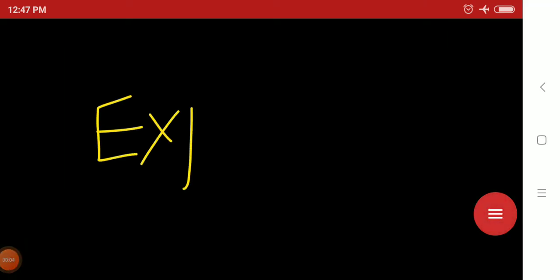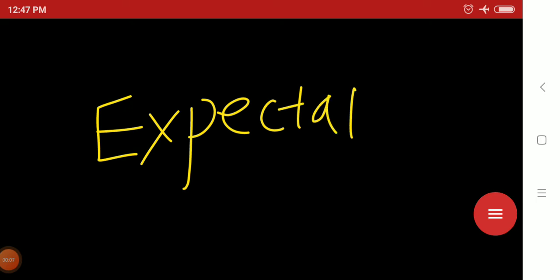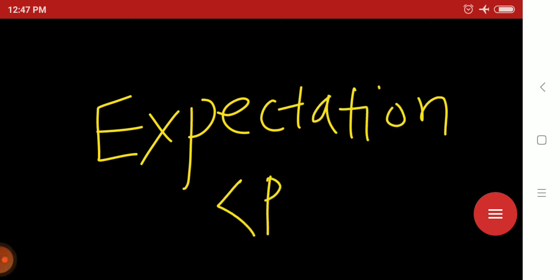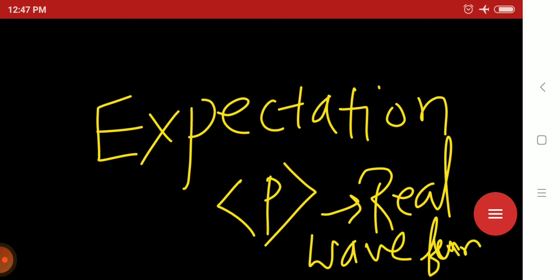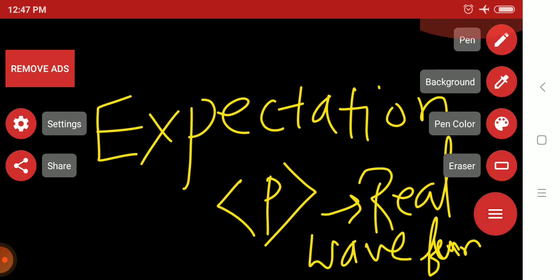Hello friends, today I am going to discuss the expectation value of momentum for any real wave function. What will be the expectation value of momentum for a real wave function? We will discuss this question from the previous year questions, the recent 2022 September CSIR NET. On that basis, I'll also discuss the theory of how we can find the expectation value of momentum of a real wave function.